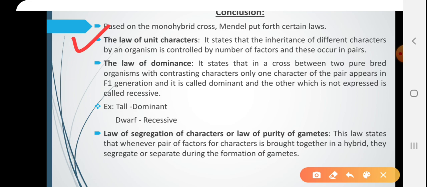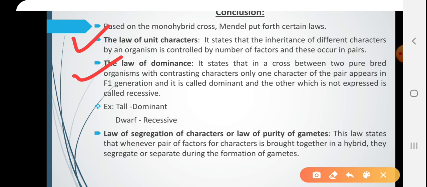So, by understanding monohybrid cross experiment, you might have come to the conclusion that the genotypes, the capital T small t or capital T will control the biological characters. So, capital T will have tall character, capital T small t will also have tall character, but it is heterozygous. Small t will be homozygous dwarf plant.